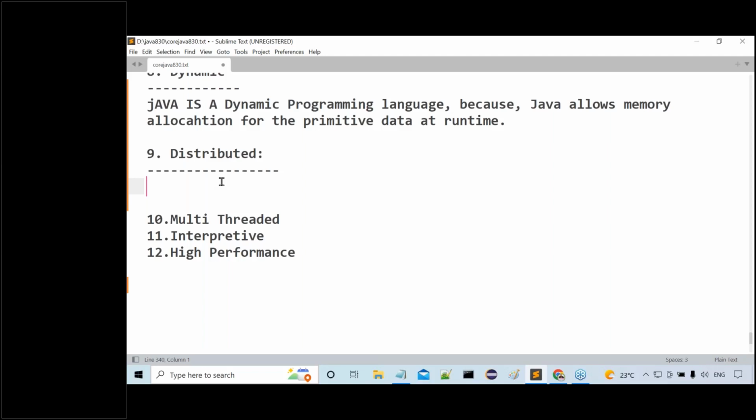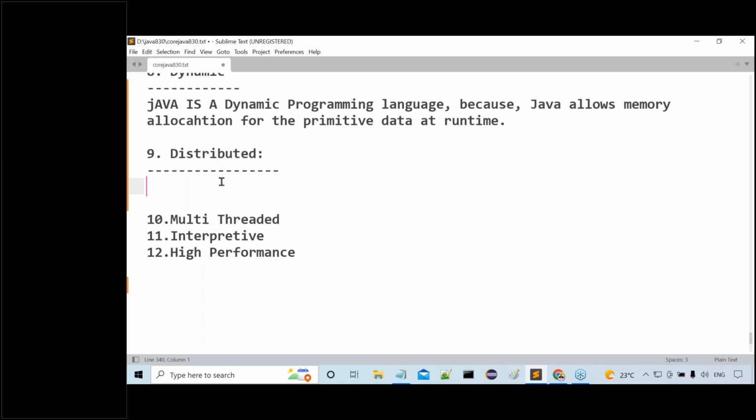If any programming language is used to prepare distributed applications, then that programming language is a distributed programming language. Now by using Java, we are able to prepare both standalone applications and distributed applications.